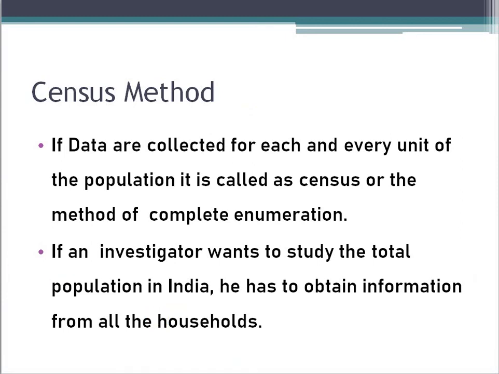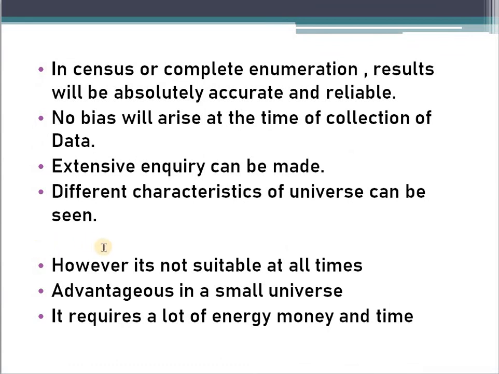Next point is, census and complete enumeration are both the same. You can call it census or complete enumeration. In census or complete enumeration, results will be absolutely accurate and reliable. Why will it be absolutely accurate and reliable? Because we are not going to take a few people or a few selected groups. Here we are going to select the whole. We are not going to leave anyone. While in a sample study, which we are going to study next, we will take only a few people, a few of the population.